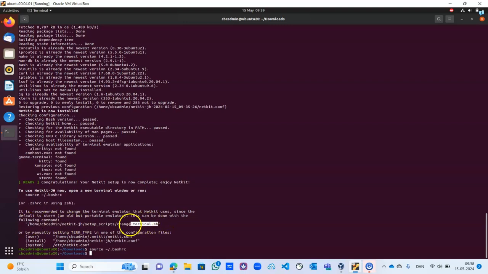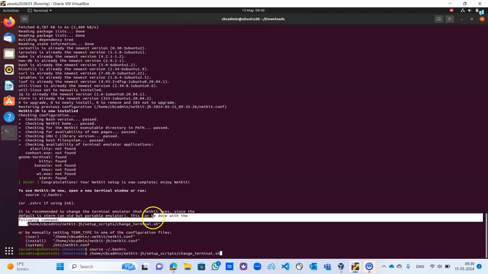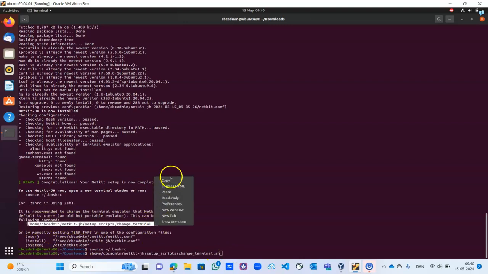So you can just copy this one here, highlight the whole thing from the /home, don't include the quotations, then copy it and paste it, or you can type it yourself: /home, your username, the Netkit installation folder. This is where the Netkit files have been installed, and there's a subfolder called setup script, and this is a shell script that we are going to run. So you can copy this, right click and say copy, or you can type it yourself.